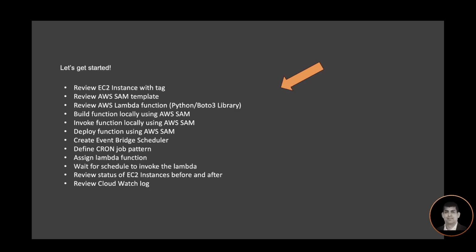Once function is deployed, I'll create an Event Bridge scheduler, define a cron job pattern, and will assign this Lambda function to the Event Bridge scheduler. We'll wait for the scheduler to invoke the Lambda, and then we will review the status of EC2 instance before and after the scheduler has run. And we'll also review the CloudWatch log.